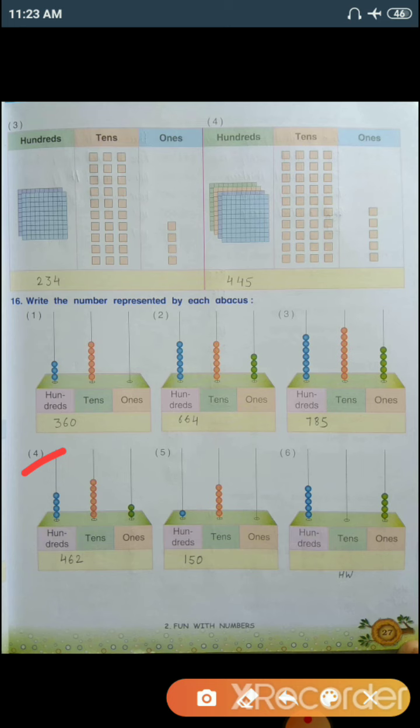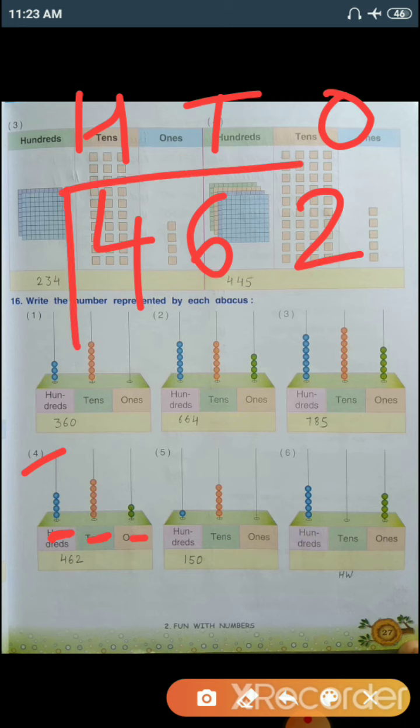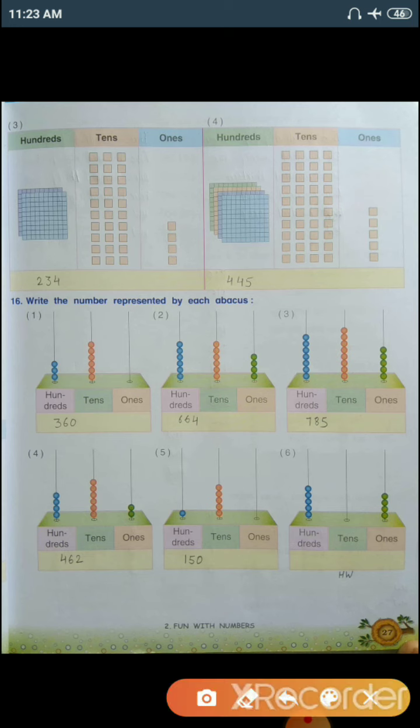Number 4, 100, tens and ones. In the 100 place, there are total 4 beads. In the tens place, there are total 6 beads. And in the ones place, there are 2 beads. So the number is 462. With the help of this method, you need to solve question number 5 and question number 6.